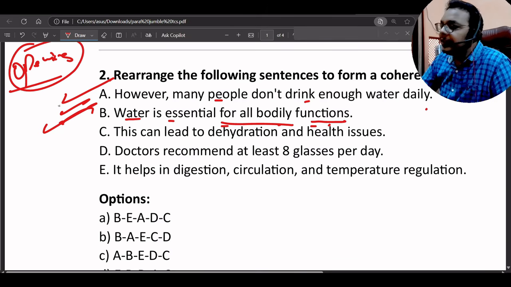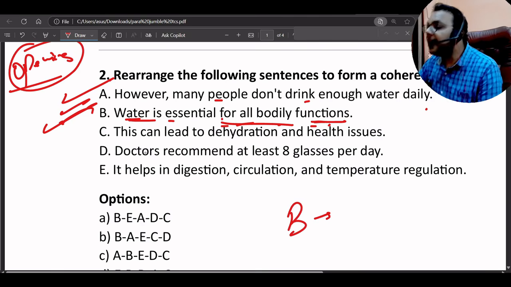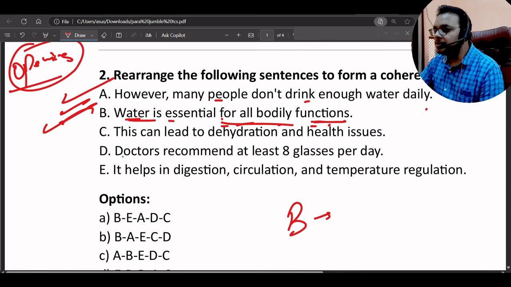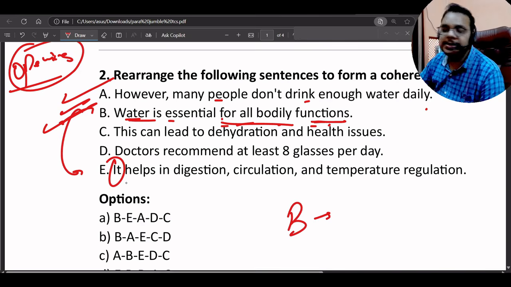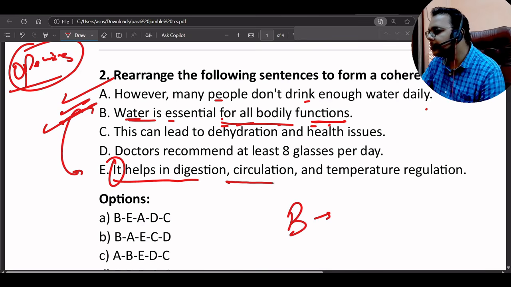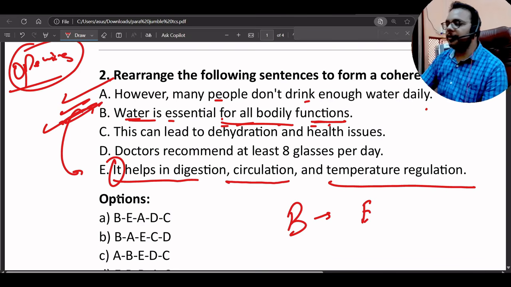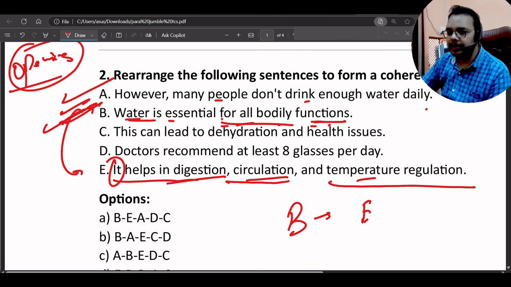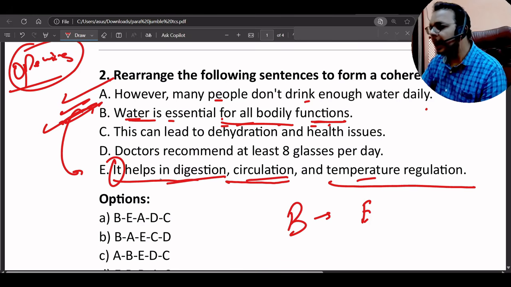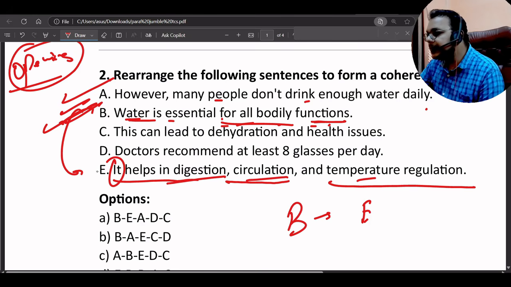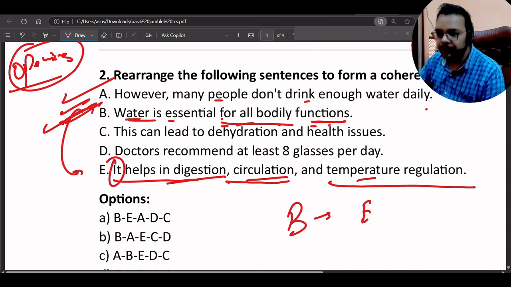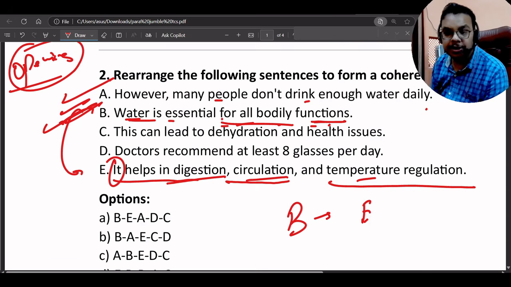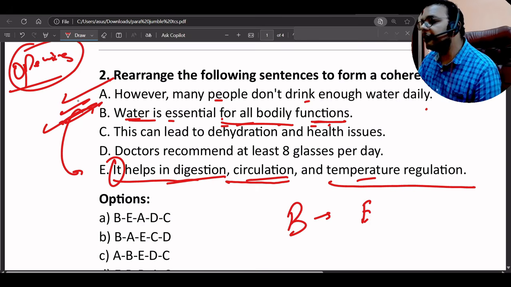After giving the introduction, what is essential for all bodily functions, our flow is going with B. After B, it should be the description. So it is about water, because here you can see it helps in digestion, circulation, and temperature regulation. So E, because we already gave the introduction, and also water helps in digestion, circulation, temperature regulation. So we are giving the description of water. After it, basically the contrast will come. However, many people don't drink enough water daily.